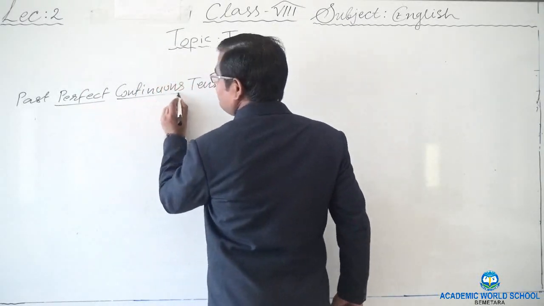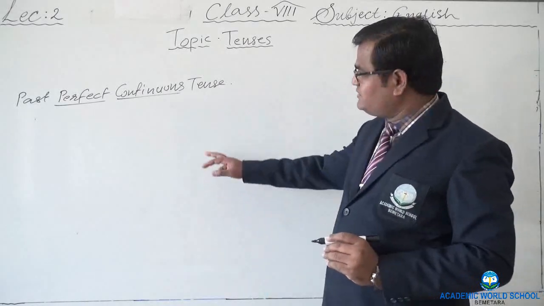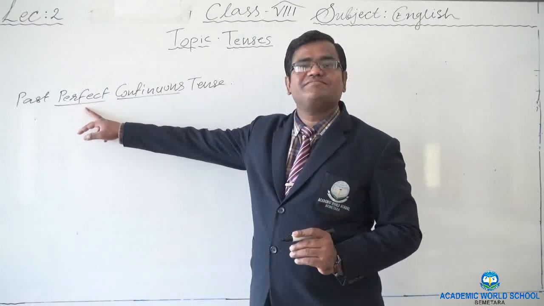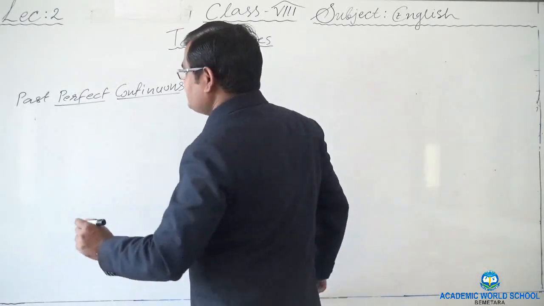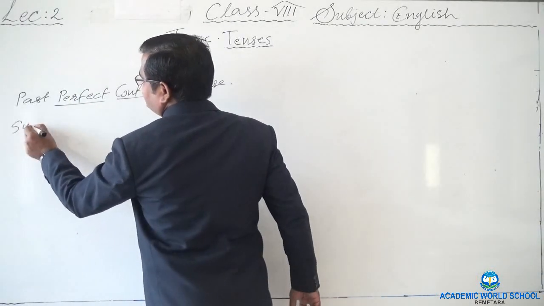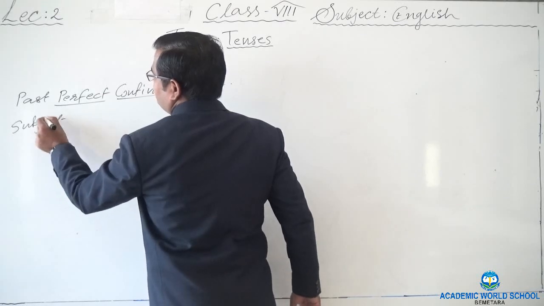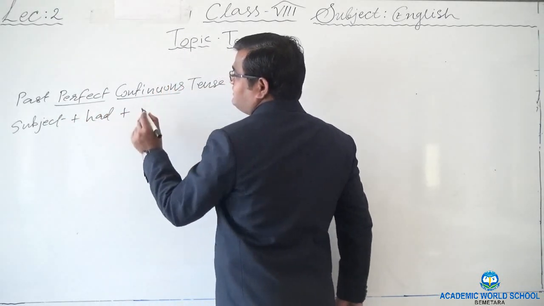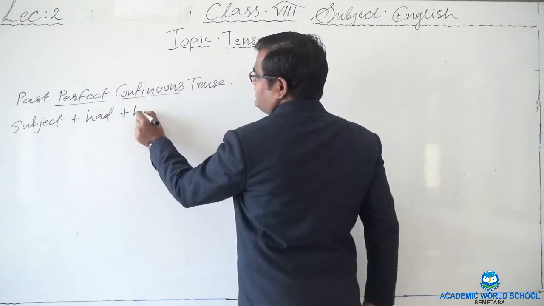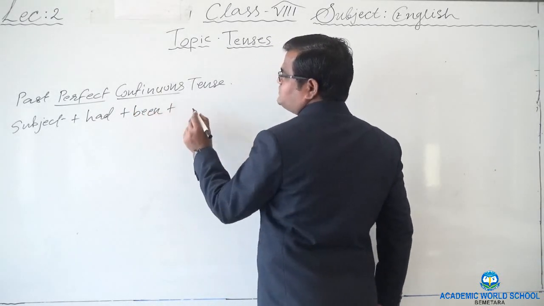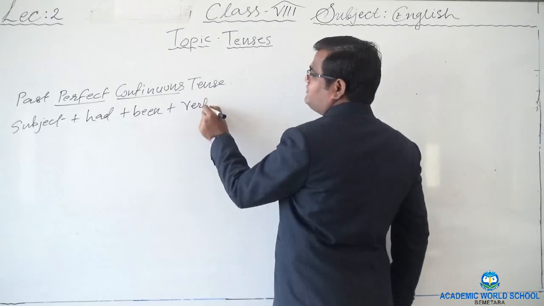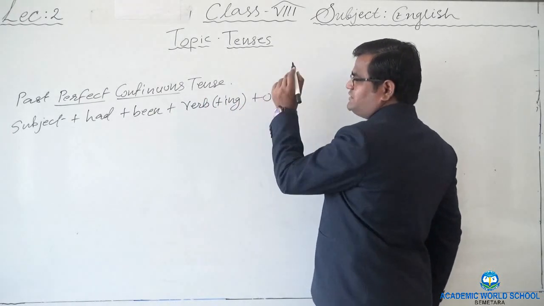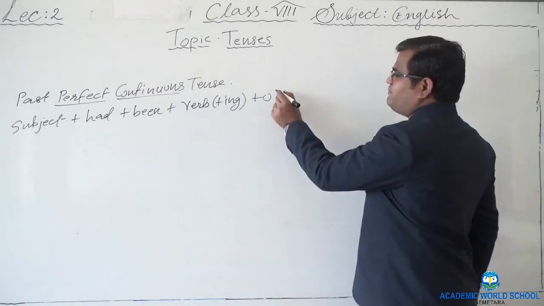Now perfect also and continuous also means there should be ing as well, there should be had also, right? So the formula will be subject plus had, then been, right? Had also and been also, and then the verb with ing form, then object, which is the integral part of any sentence.